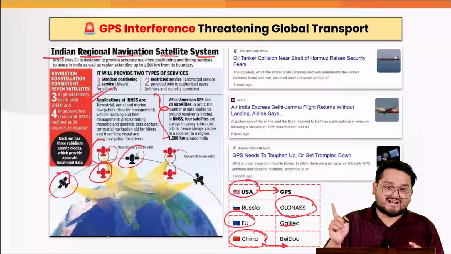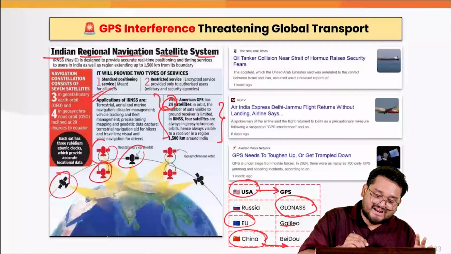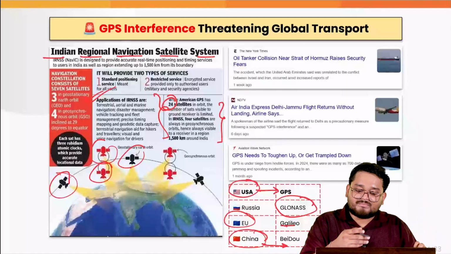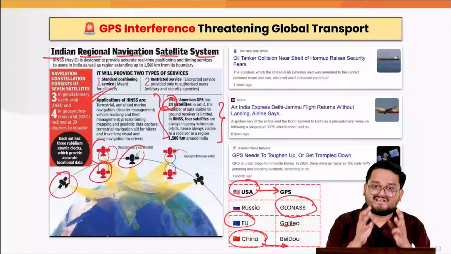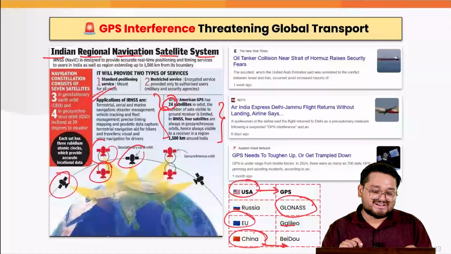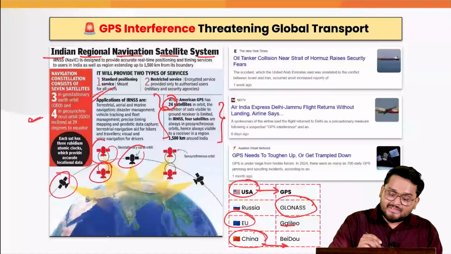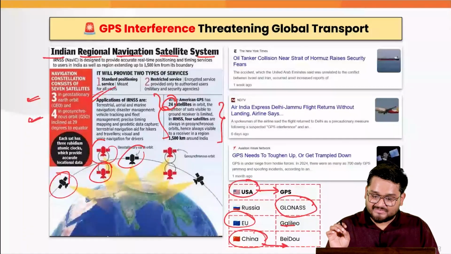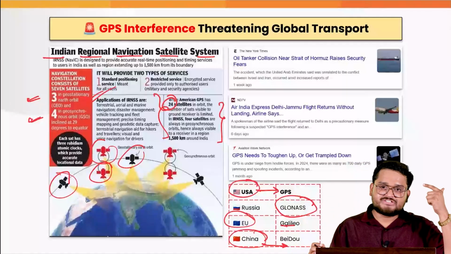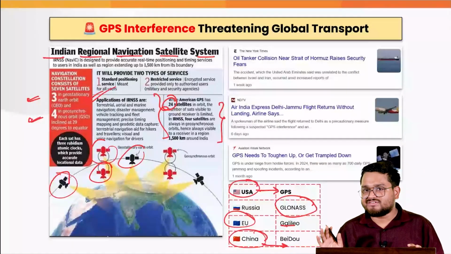While the American GPS uses 24 satellites, right? Here in IRNSS we need only 7 satellites, of which 4 are in geosynchronous orbits. And obviously when we talk about the utility of IRNSS, this is extremely useful, and it was also recently deployed in Operation Sindoor. Right? Now, when we talk about the constellation here, we have 4 geosynchronous satellites and 3 in geostationary orbits. Now, we have our own satellite system. The satellite system is working fine. When it comes to GPS, GPS is also a technology which is integrated in the IRNSS, and that is also working fine.